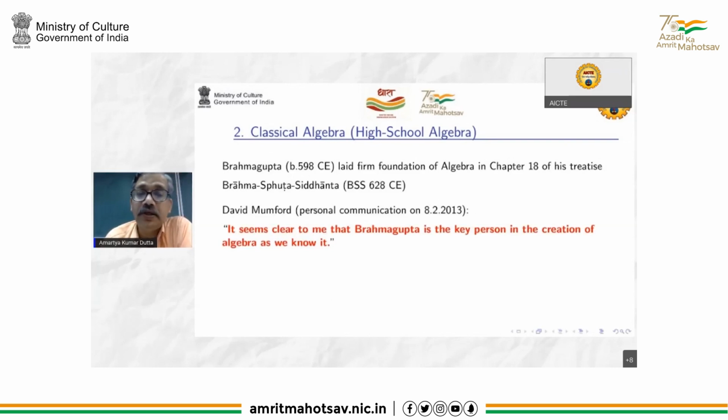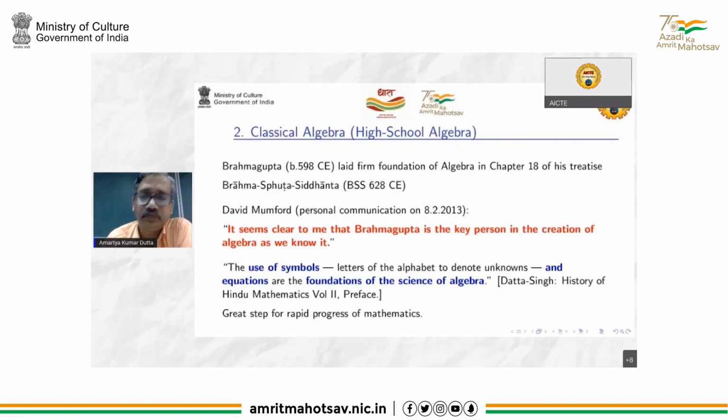And Fields medalist David Mumford, in a personal communication, had written to me, it seems clear to me that Brahmagupta is the key person in the creation of algebra as we know it. Now we'll just expound on Professor Mumford's statement.